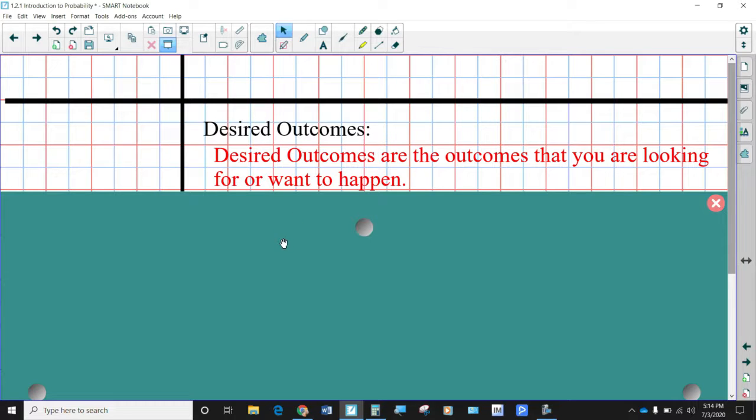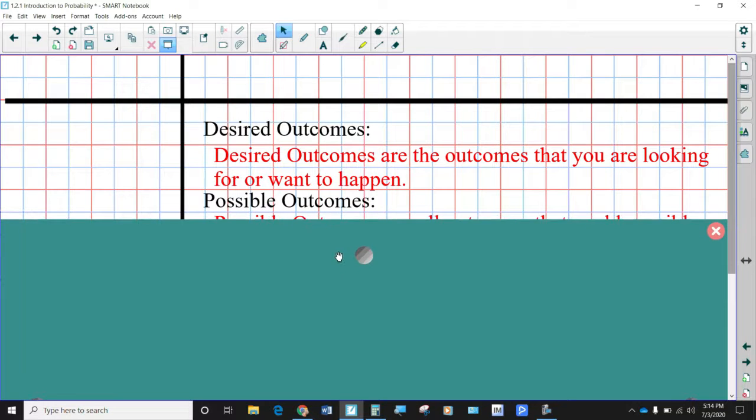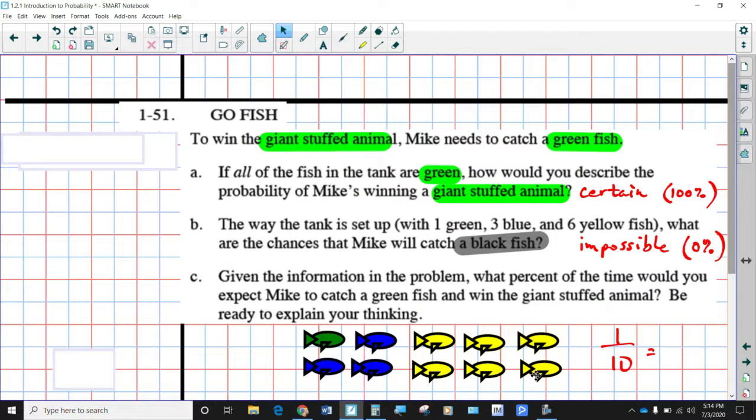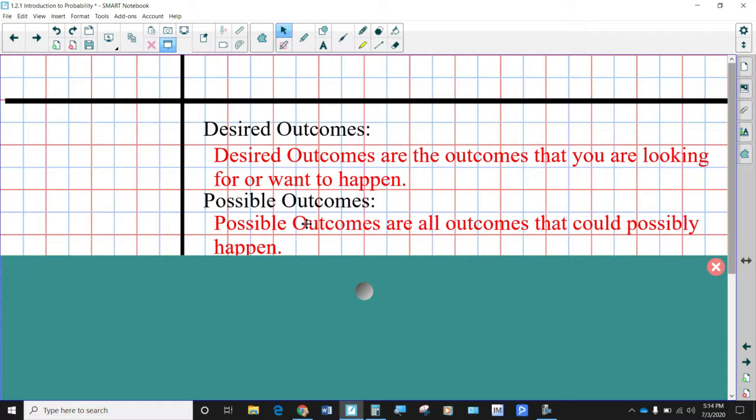If I'm going too quickly, I know this is probably intuitive to you, but I'll say it anyway. Just pause the video, copy everything down, then back it up a couple of seconds and replay it, and you'll get everything. Possible outcomes are all the outcomes that could possibly happen. If we go back to the fish scenario, there were 10 possible fish to pull out, right? 6 yellow, 3 blue, and 1 green. So that would be 10 possible outcomes here.